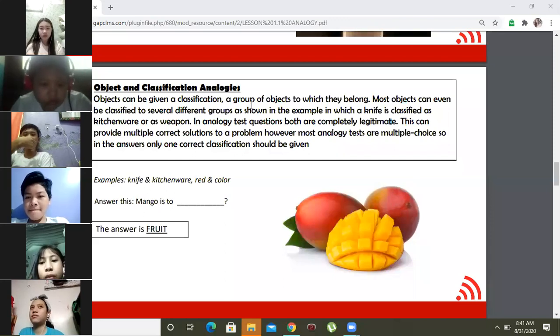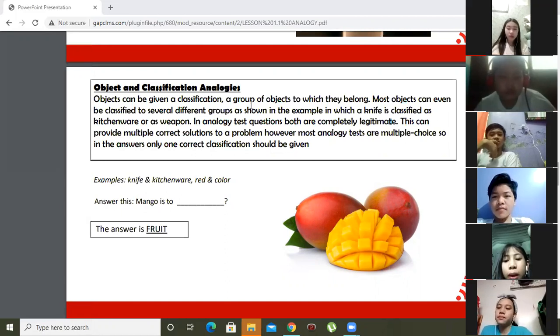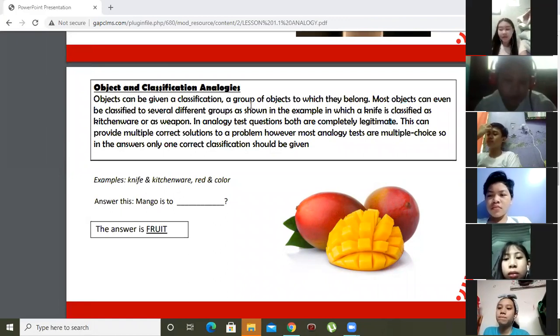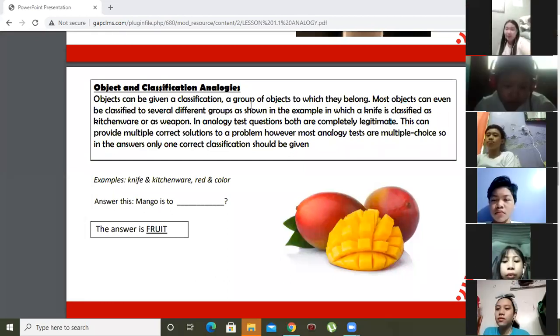So now, when we say classification, it means it is under what category? It is under a category. Do you understand? Let's say for example, Narra is to tree as Gumamela is to flower.